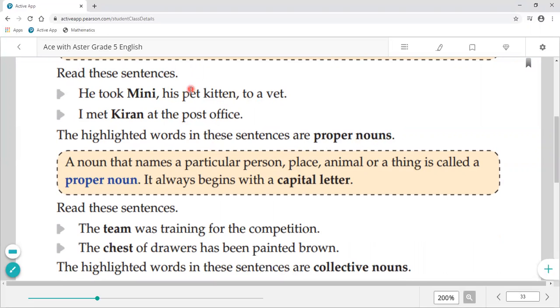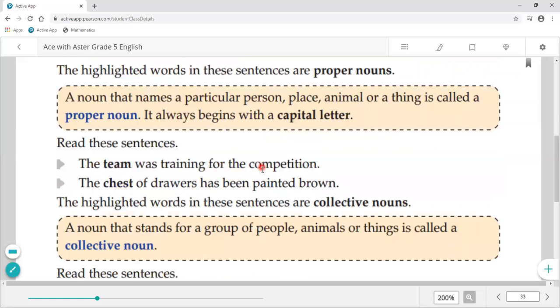Because they are particular names, Minnie and Kiran. Okay, and they also begin with a capital letter. So a noun that names a particular person, place, animal or thing is called a proper noun. And the most important thing here is it always begins with a capital letter, as you can see over there, Minnie and Kiran.